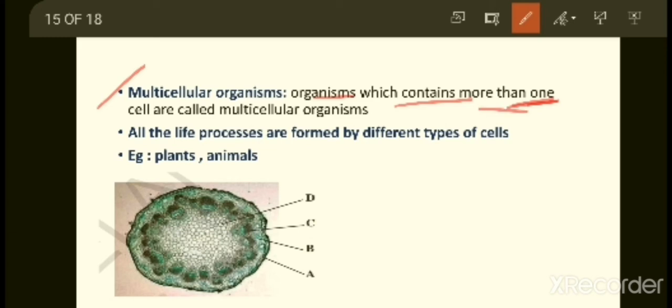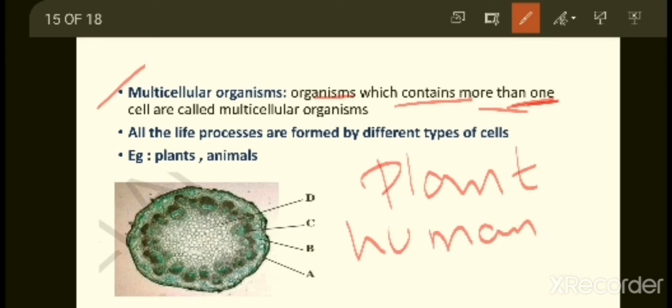A plant contains more than one cell, a human being contains more than one cell, and all kinds of animals, cat, dog, ant, elephant, all contain many cells. That's why we call those organisms multicellular organisms.